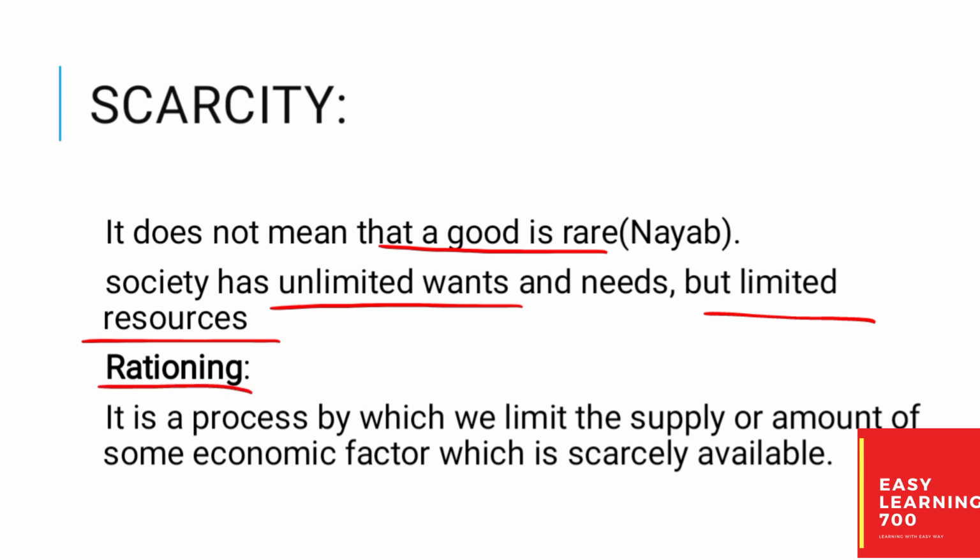The next is rationing. It is a process by which the supply or the amount of some economic factor which is scarcely available is limited. It describes the concept of rationing, which is the process of limiting the supply or amount of a scarce economic factor. Rationing occurs when there is insufficient supply to meet the demand for a particular good or service.